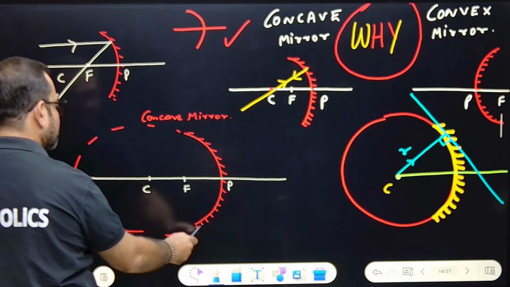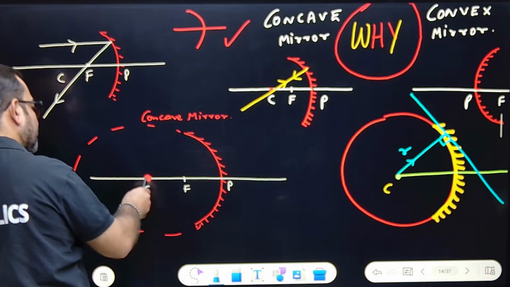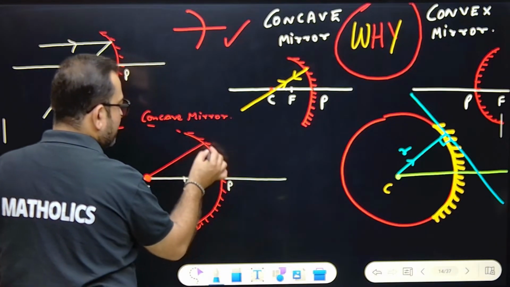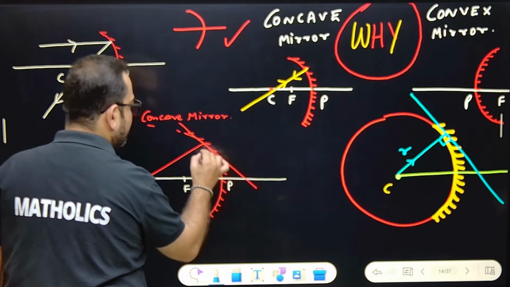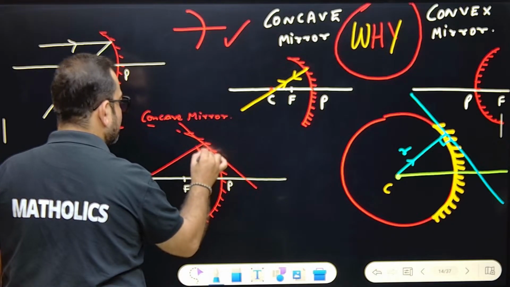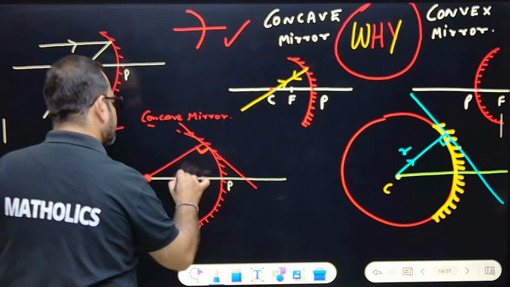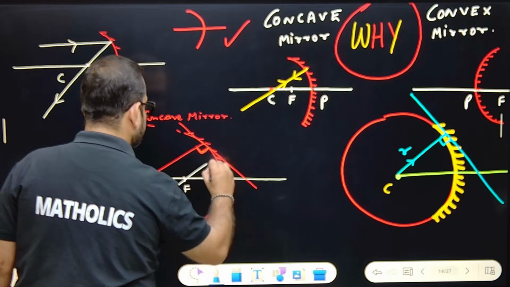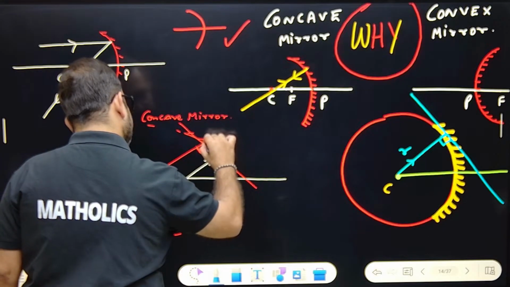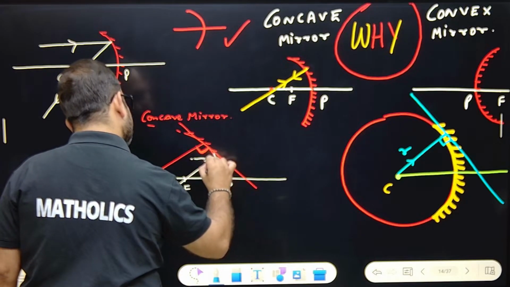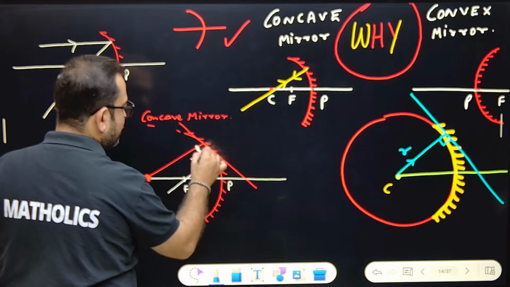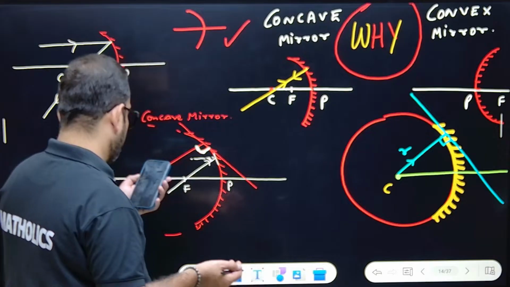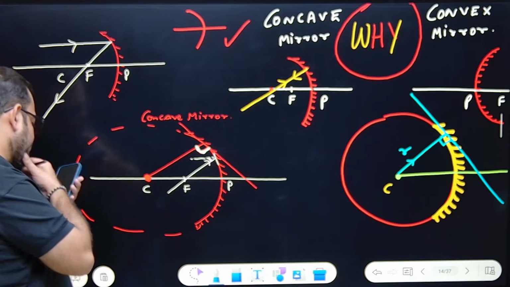out of that bigger circle, you can say this is the center. If this is the center, we join it to any part of the circumference and a tangent is drawn like this. It will be perpendicular to this tangent. That's it. Say another incident ray is going like this. So tangent will be formed like this, normal will be this, you'll say this is angle I. But in this case, the normal and incident ray coincide. That's why angle I is 0. Clear? That's why angle I is 0. Sorted?